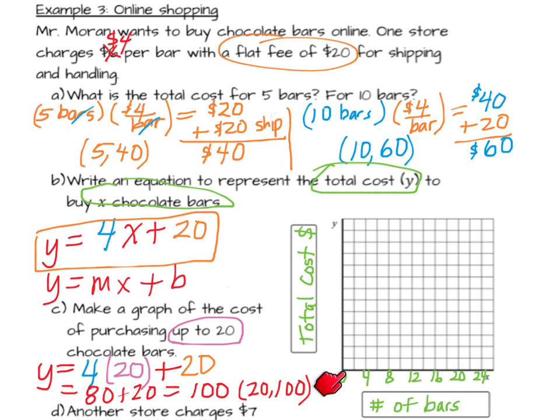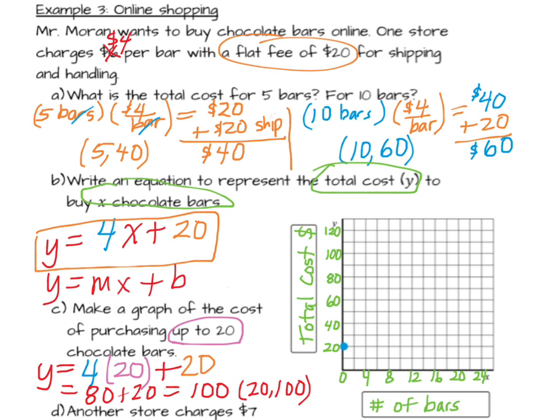It's too crowded. So this is 0, 2, 4, 6, 8, 10, 12, 14, 16, 18, 20, 22, 24. For the total cost, I'm going to go $10 per line, but I'm only going to write every other number: 10, 20, 30, 40, 50, 60, 70, 80, 90, 100, 110, 120.